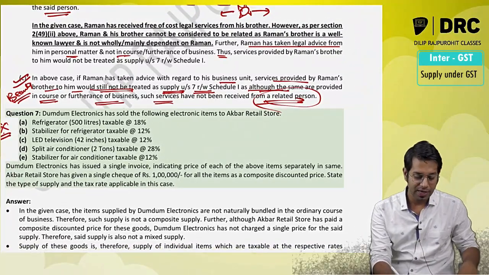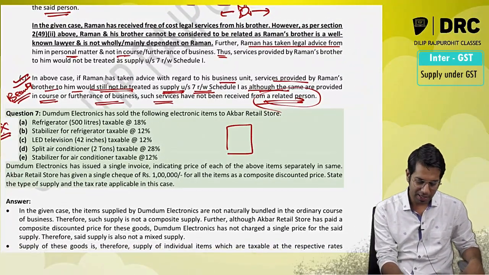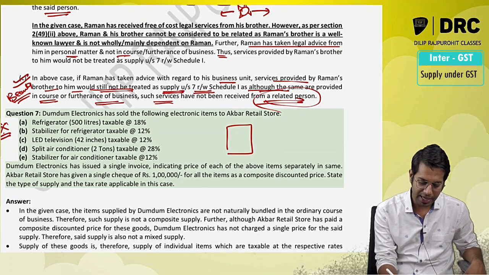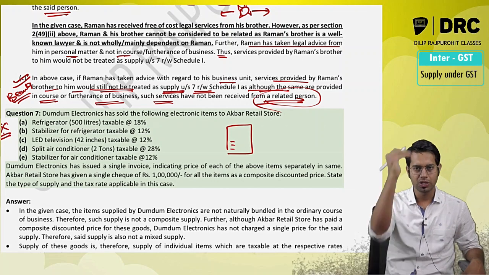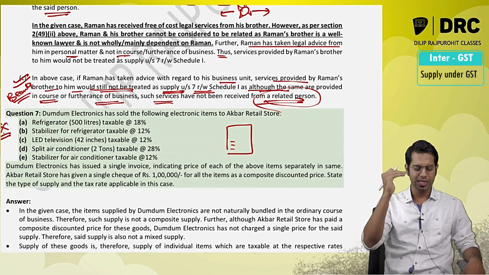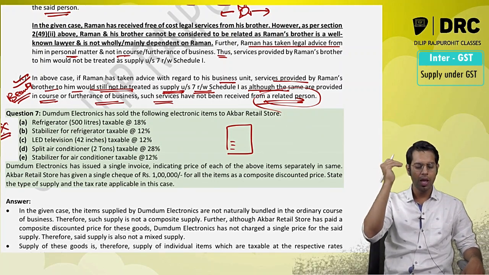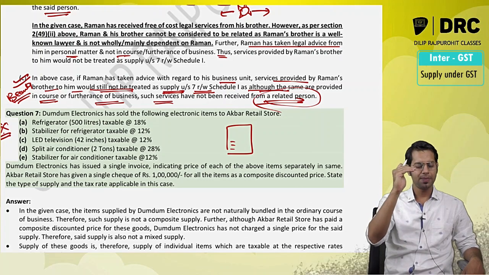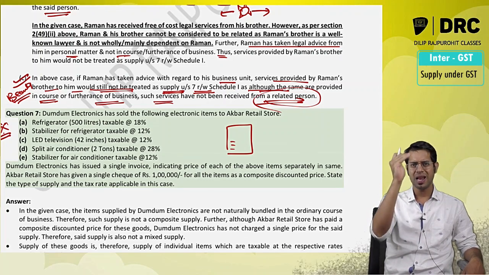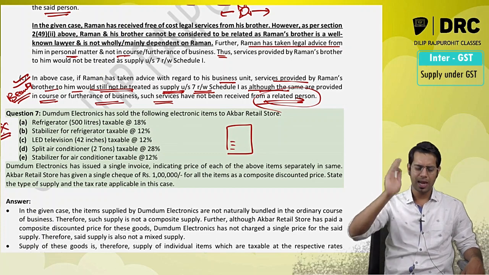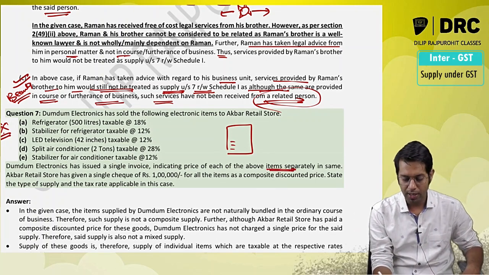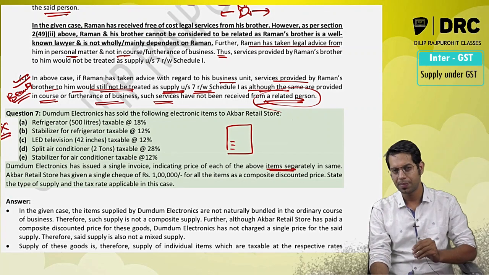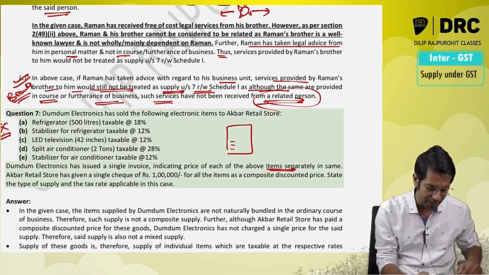Dum Dum Electronics has given a single invoice, indicating the price of each of the items separately. The single invoice is given to Akbar Retail Store, wherein they have given refrigerator, stabilizer, LED, split AC, stabilizer. They have given the amounts for each of these separately, and the items are also separately mentioned.